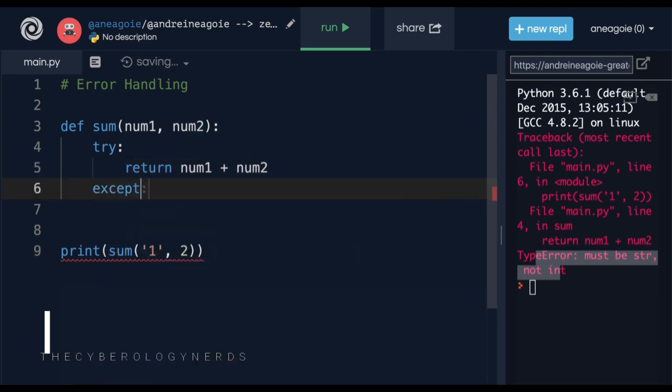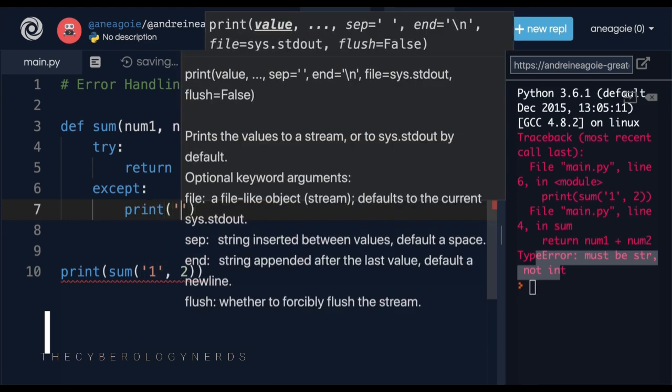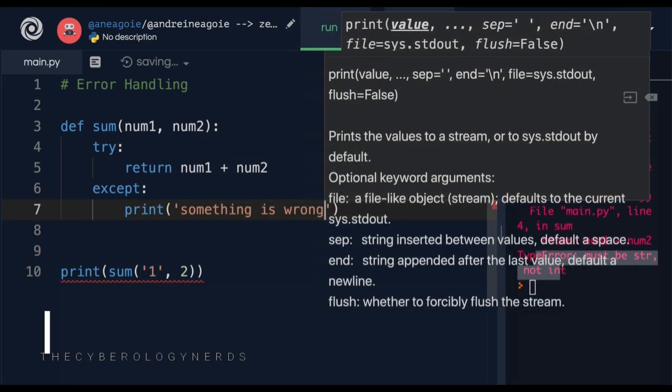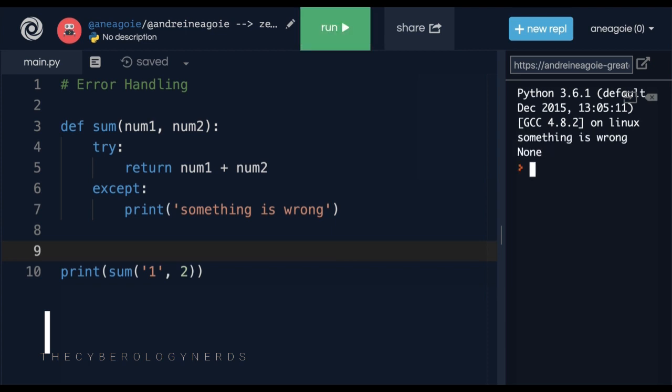and here have an except clause that says perhaps if we get any type of error, we'll print something is wrong. If I run this, I get something is wrong. But here's the problem.